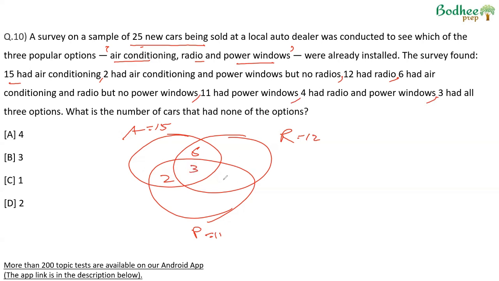So for radio and power window only, we'll be left with 1. Since this is 15, 6, 3, 9, 1, 10, 11, 12, 2, 3, 5, 1, 6, and 11, 5.